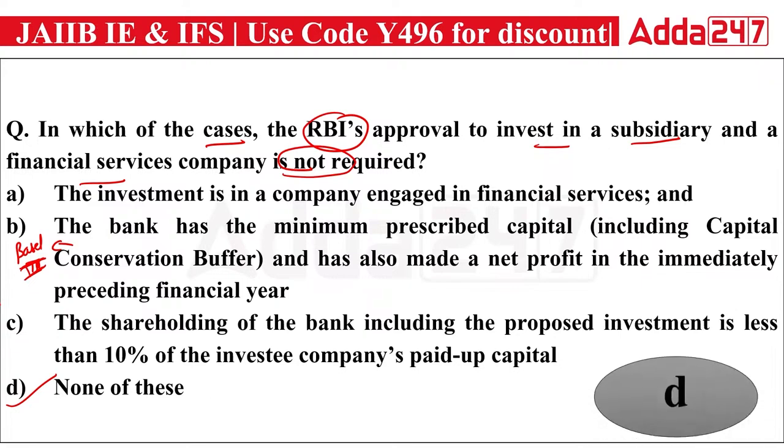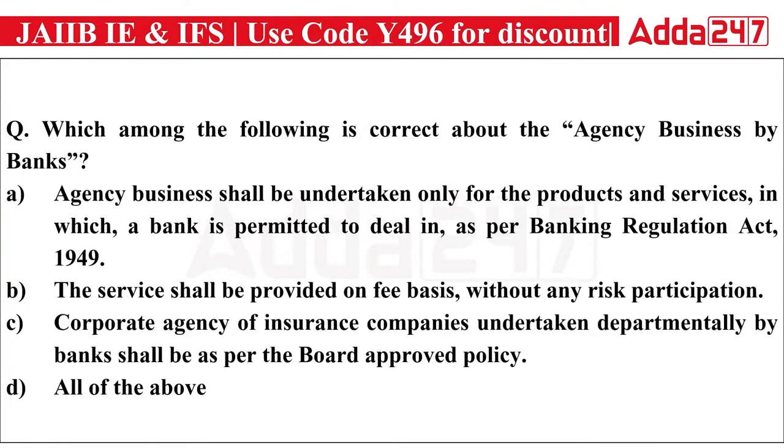Okay. Now, next question we have: which among the following is correct about the agency business by banks?